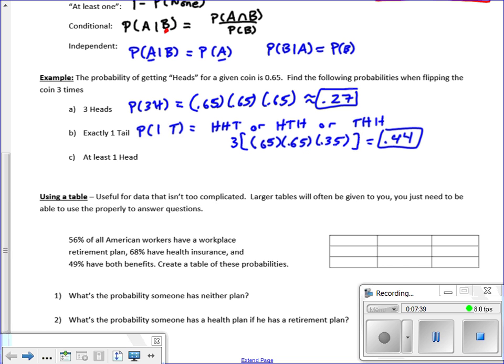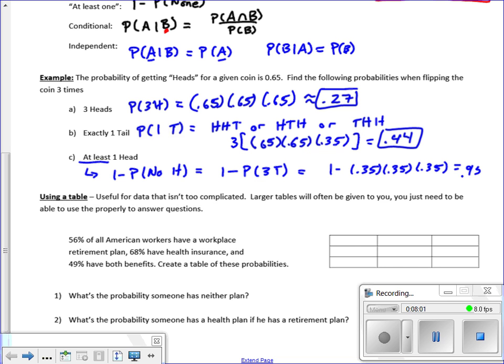So the trick here with the at least 1, that's the same thing as 1 minus the probability of no heads. So in other words, 1 minus the probability of 3 tails. So for us, that's 1 minus 0.35 times 0.35 times 0.35. And the probability of at least 1 heads on 3 flips of the coin is 0.957.